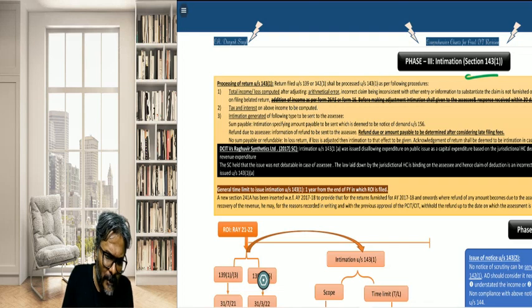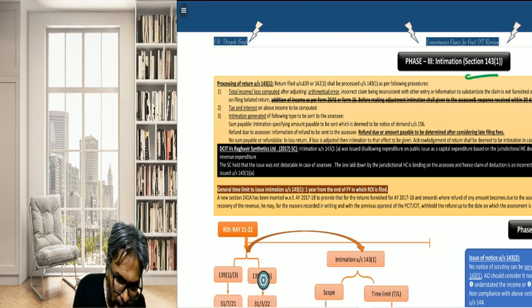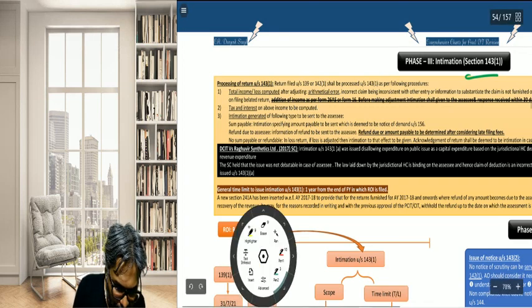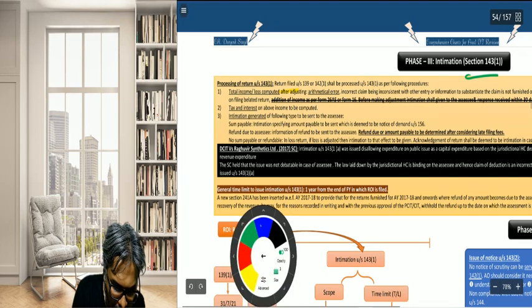Now, most important point, students, in this context is that herein, while sending the intimation, can you see that, students, herein? They can adjust what?